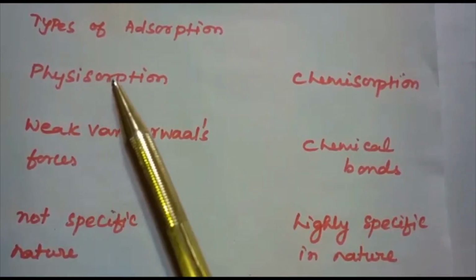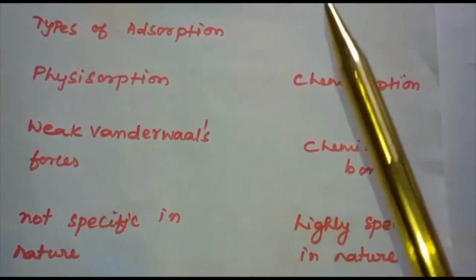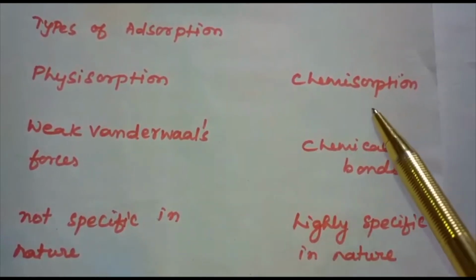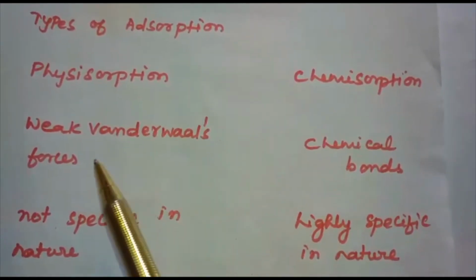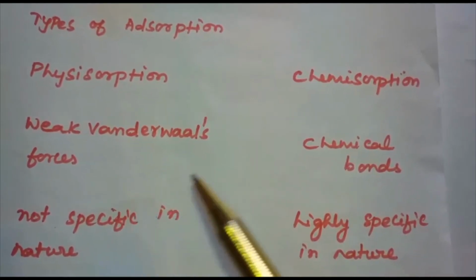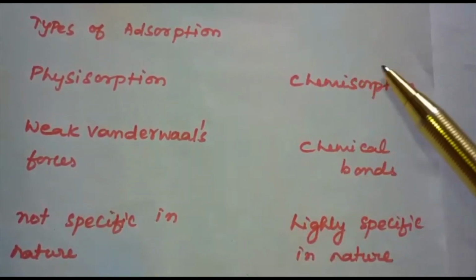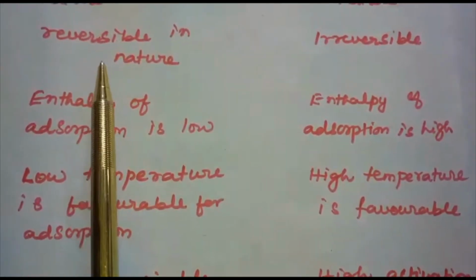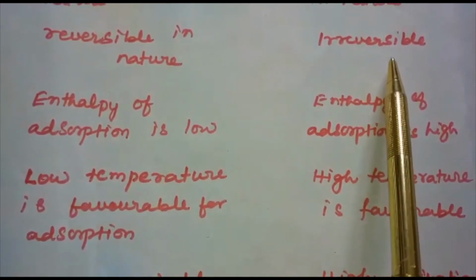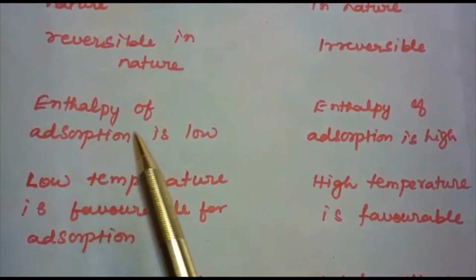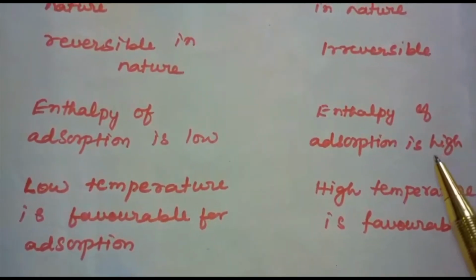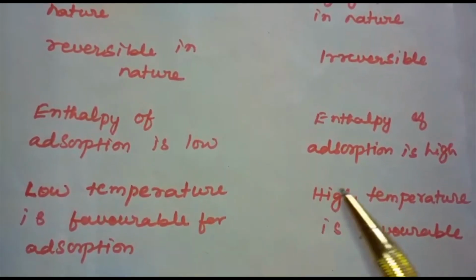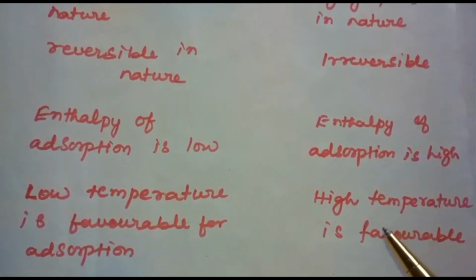Now let us discuss the characteristics of physisorption and chemisorption. Physisorption occurs because of weak van der Waals forces. Chemisorption occurs because of chemical bonds. Physisorption is not specific in nature, whereas chemisorption is highly specific in nature. Physisorption is reversible in nature, chemisorption is irreversible in nature. Enthalpy of adsorption is low for physisorption, enthalpy of adsorption is high for chemisorption. Low temperature is favorable for physisorption, high temperature is favorable for chemisorption.